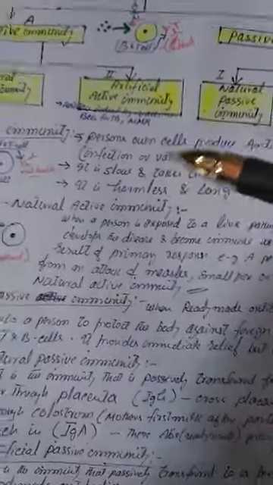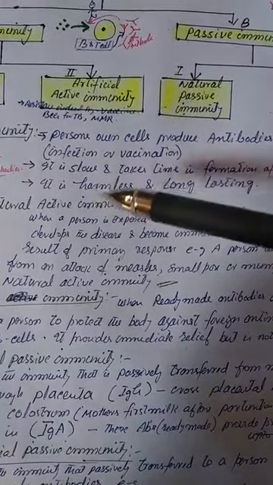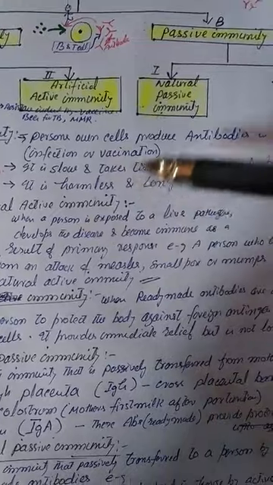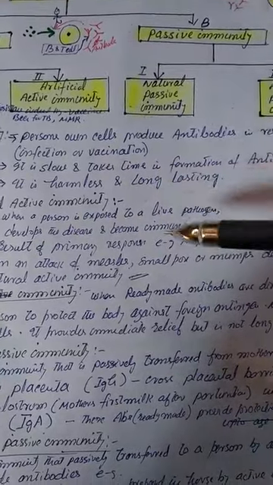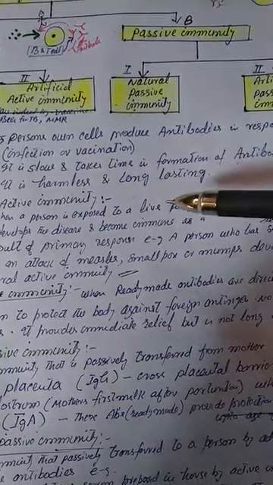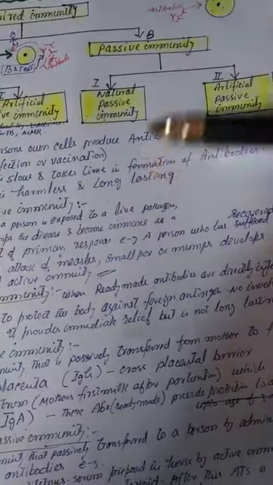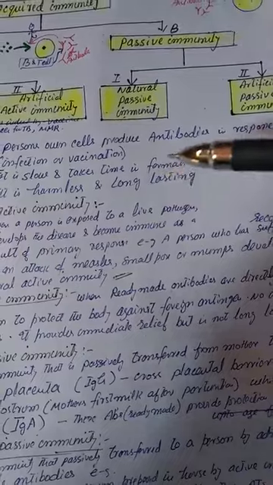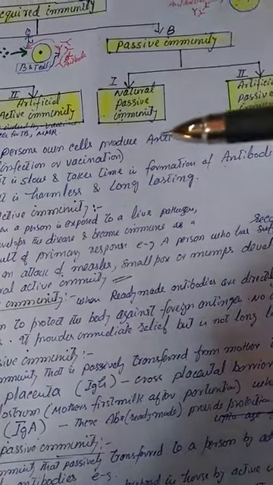As far as natural active immunity is concerned, when a person is exposed to a live pathogen, it develops the disease and finally becomes immune as a result of the primary response.